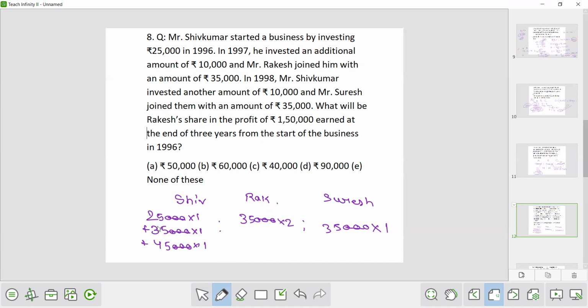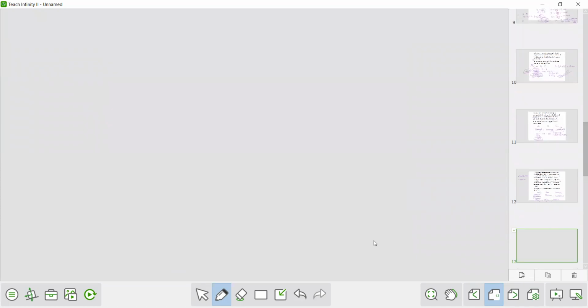So 35 is the middle term and it's an arithmetic, it's in AP. So you can write it 35 into 3. The sum can be written as 35 into 3. This is 35 into 2 and this is 35 into 1. Now cancel 35, 35, 35. So this is 3 is to 2 is to 1. Now you will ask me that how I did 25 plus 35 plus 45 directly 35 into 3. So there is a rule in